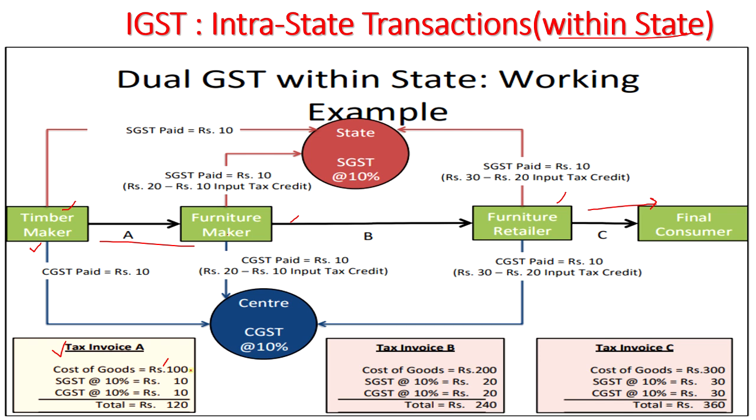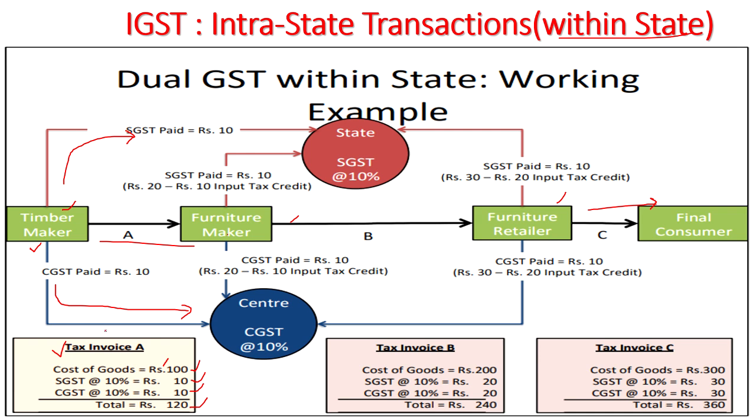The cost of goods is 100 rupees, and 10% is SGST, 10% is CGST. Total is 120 rupees bill he has given to the furniture maker. So the timber maker has collected 20 rupees as tax from the furniture maker. So this 20 rupees, what he has to do: the timber maker has to give 10 rupees CGST to the central government, and he has to pay 10 rupees to the state government. So whatever tax he has collected, he is paying directly to the state government and the central government respectively.